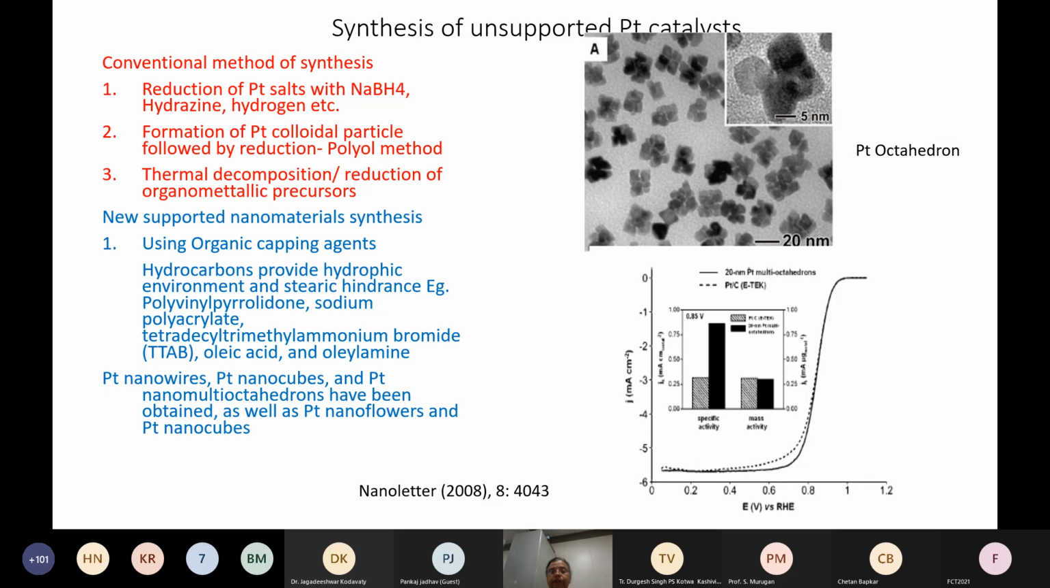The picture that I have given here shows platinum octahedra, and we can see that even with a lower loading compared to platinum on carbon, the specific activity is higher for the same mass activity. So we can think of various methods by which we can make this platinum.